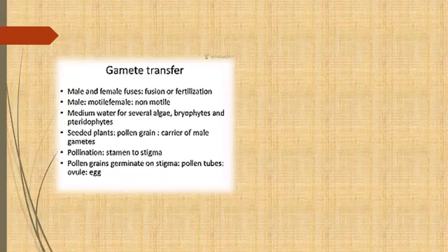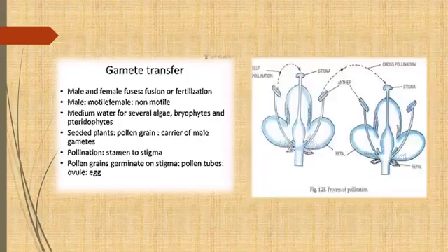So the second step in the pre-fertilization event is, after the formation of gametes, what should be the next step for fertilization? The gamete should be transferred from one part to another part, right? If the plants are lower plants, for example algae, bryophyte, pteridophyte, from the previous slide, male gametes are motile and females are non-motile. So it is very obvious, male will start traveling from the male body to the female body. In algae and bryophytes, they need a medium for the transfer of the male gamete. The medium for them is water, right?